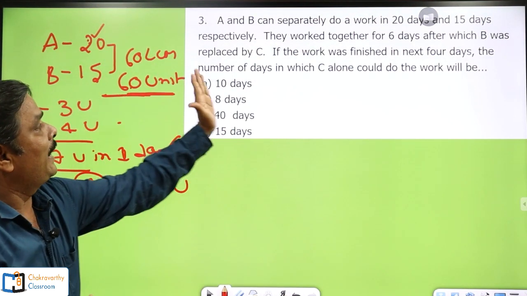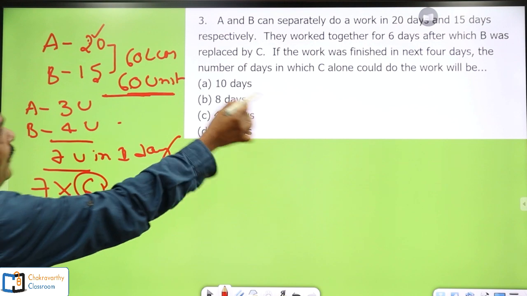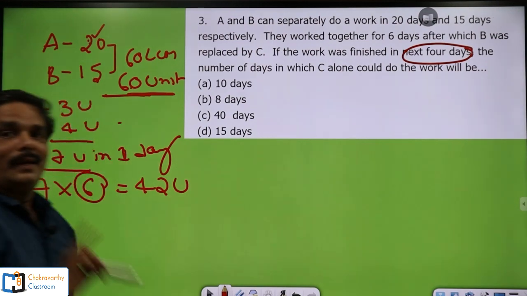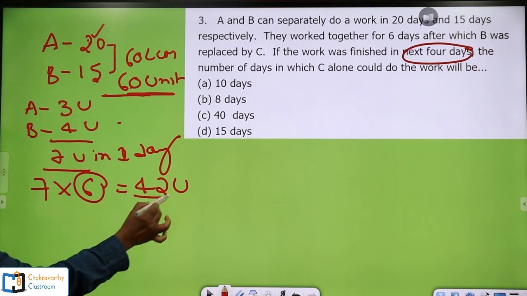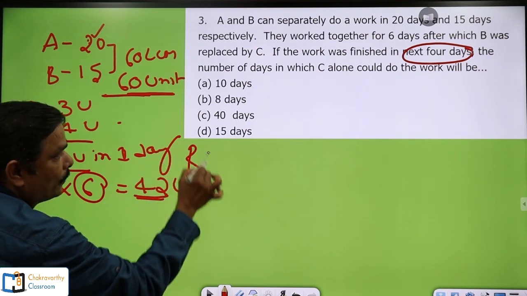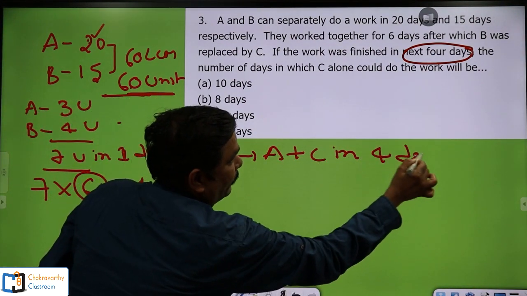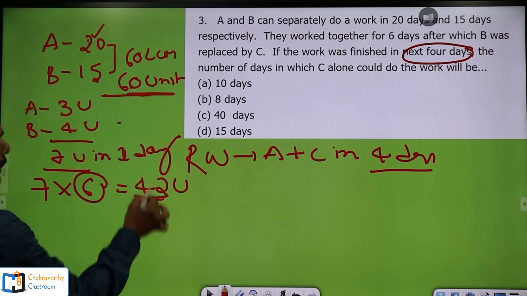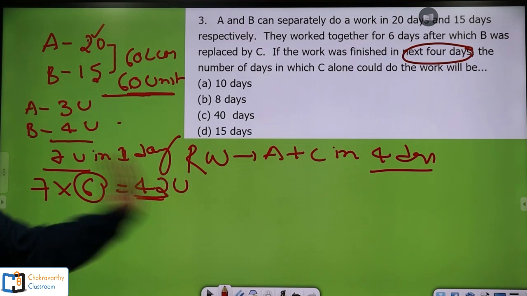Alright, so here A and C could finish the work in how many days? They have given: replaced by C, the work was finished in the next 4 days. Here students, the logic comes into picture. After these 42 units of work were finished, the remaining work was finished by A and C in 4 days. Many students get confused here. So what's the remaining work? 60 minus 42, that is 18 units of work.